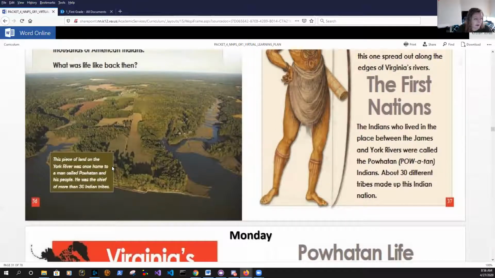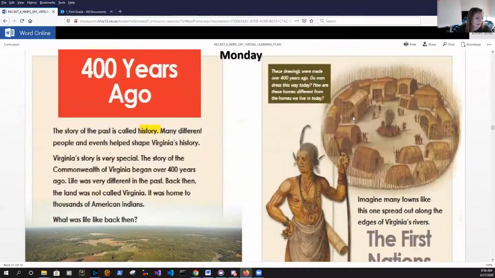So we've talked about Chief Powhatan. Think about when we've talked about him before. On the next page, this caption says, these drawings were made over 400 years ago. Do men dress this way today? How are these homes different from the homes we live in today? So do men dress like this today? And how are these homes different than the ones that we live in today?